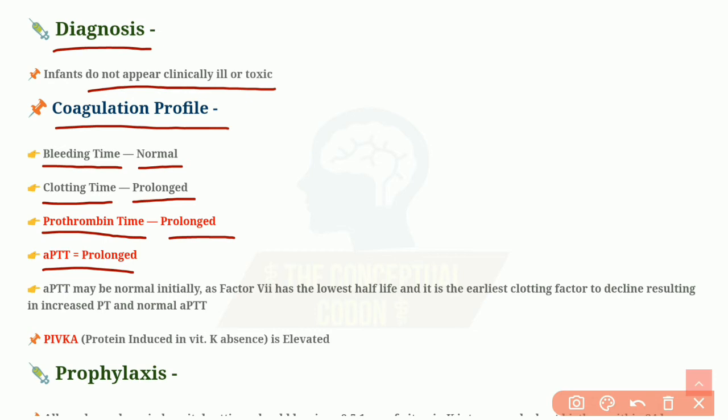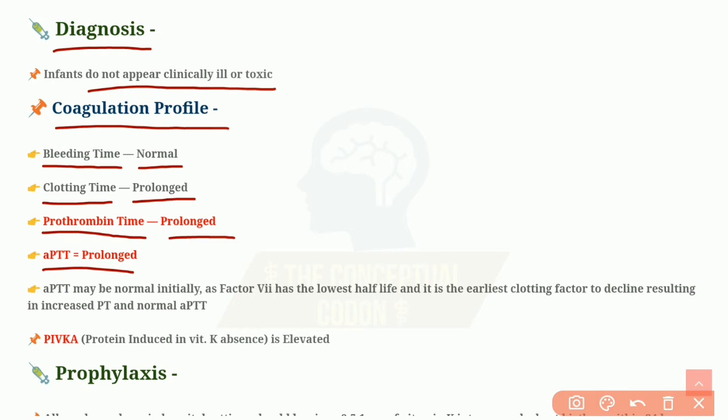Here is an interesting fact: factor 7 has the minimal half-life. Vitamin K dependent clotting factors 2, 7, 9 and 10 will get depleted, but as factor 7 has the minimal half-life, it will get depleted fast. Now, factor 7 is involved in the extrinsic clotting pathway, and the derangement of the clotting factors involved in the extrinsic clotting pathway is depicted in prothrombin time.